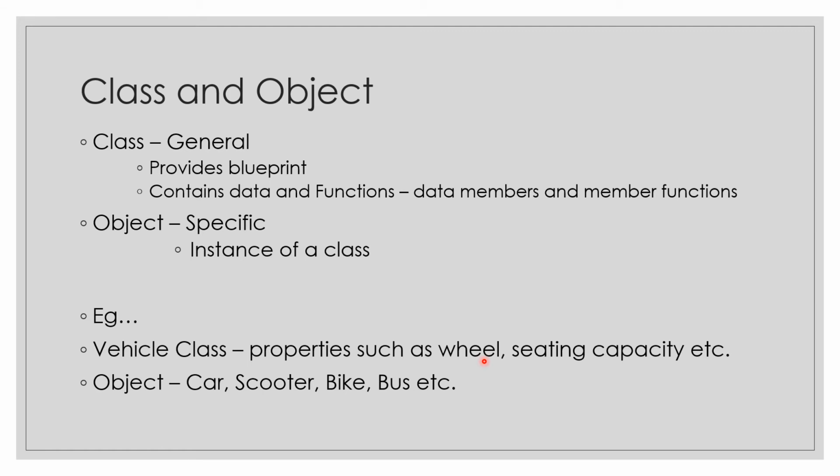So a class includes all the properties and the functions which can operate on those data members, and objects provide values to those properties. So this object is the instance of a class. This is specific in nature, and your class is your general thing in nature. It is the blueprint for the object to be created.